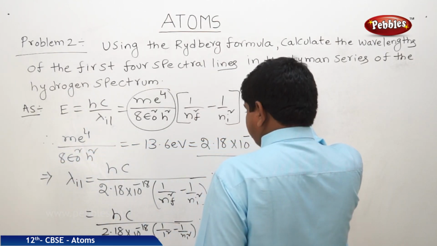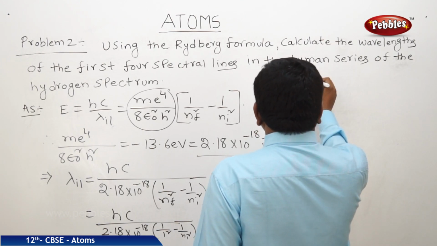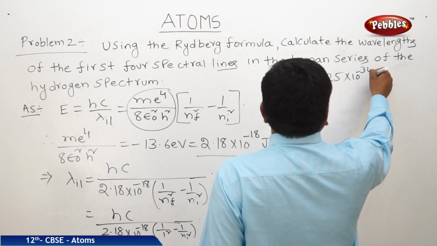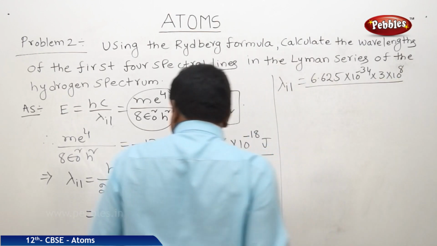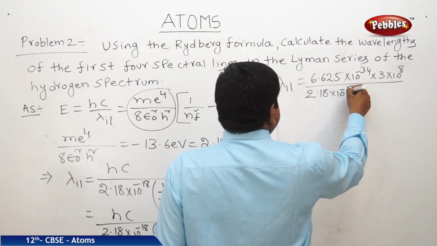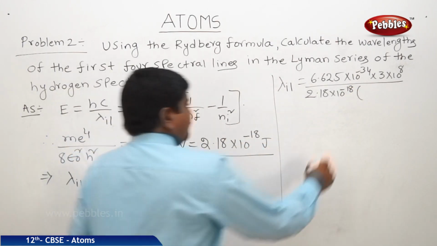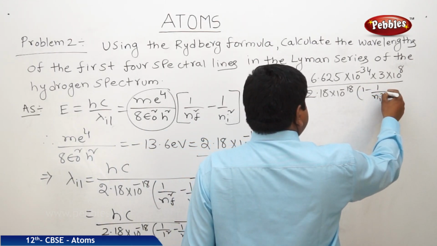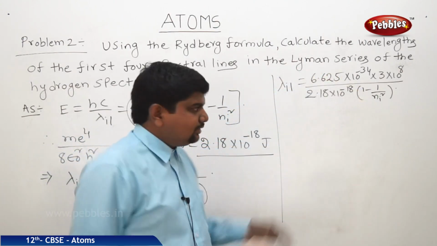Therefore lambda i1 is equal to 6.625 into 10 to the power of minus 34 into c, means 3 into 10 to the power of 8 meters per second, by 2.18 into 10 to the power of minus 18 joules into 1 minus 1 by ni square. This is the common formula.